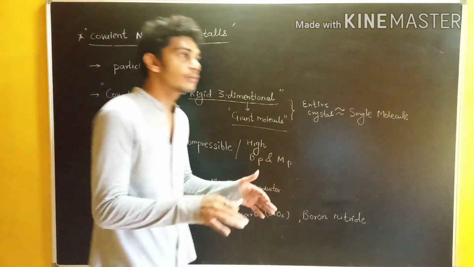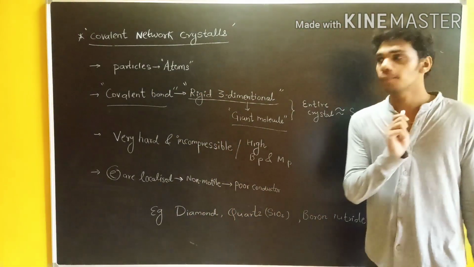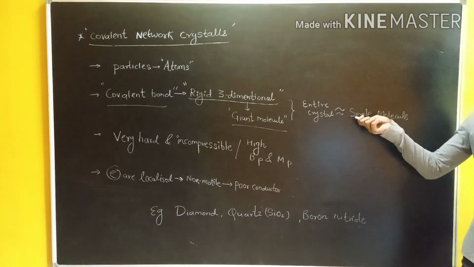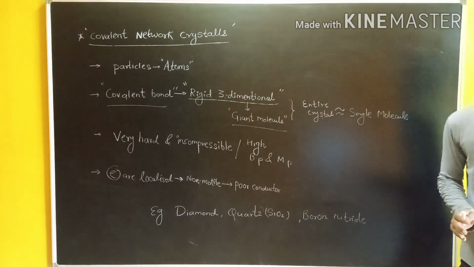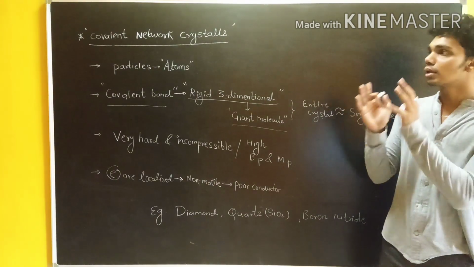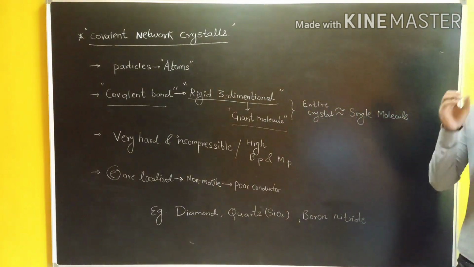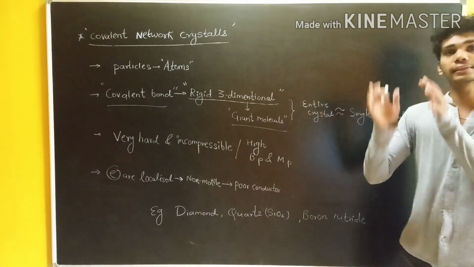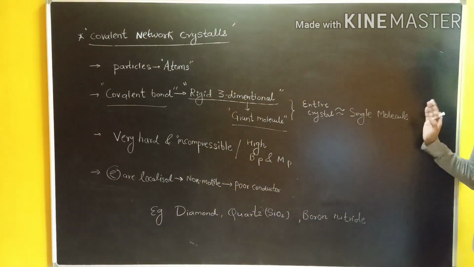The remarkable point here is that the entire crystal is a single molecule, because it's a giant molecule. They are held together firmly by covalent bonds, which makes this a giant molecule.